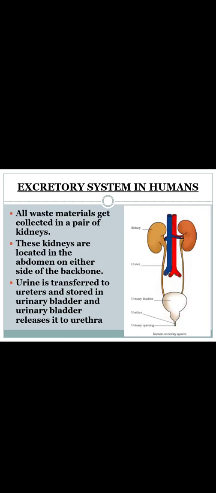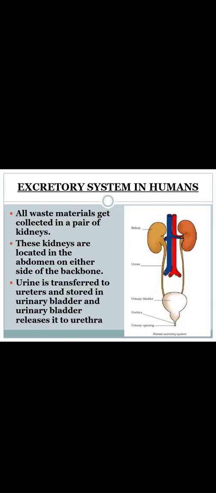Now let us study in brief about the excretory system in humans. All waste materials get collected in a pair of kidneys, that is, two kidneys. Where are these kidneys located? These kidneys are located in the abdomen on either side of the backbone. Next, urine is transferred to the ureters and it is stored in the urinary bladder.